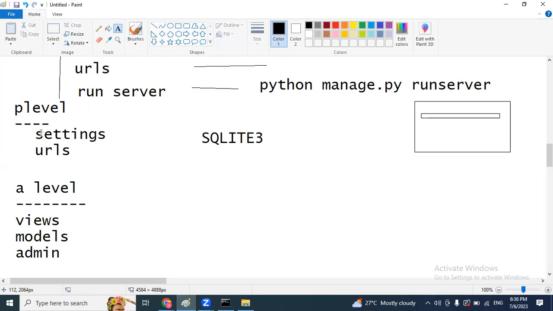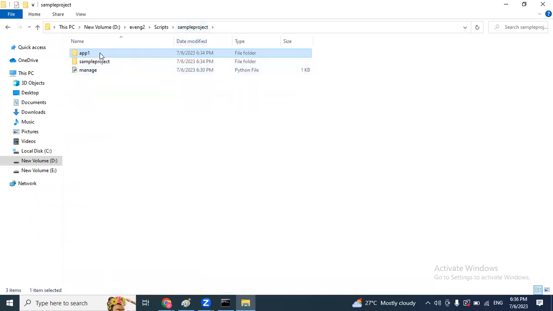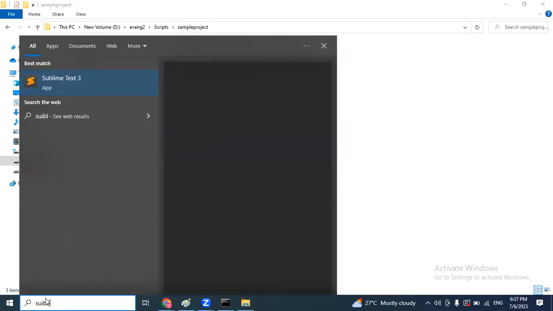So compulsory we should know in project level what files are available, and in application level what files. See here, every time we are opening folder, ideally because so many files and folders are available, that's why the recommended method to work with any source editor like Sublime or Visual Code is what you can use to work with Django related concepts.